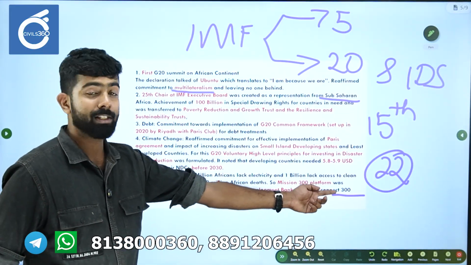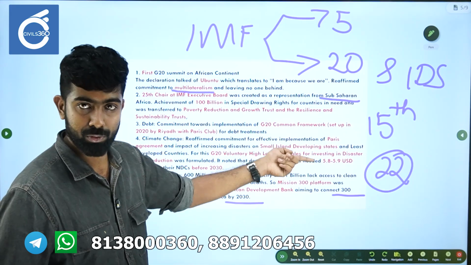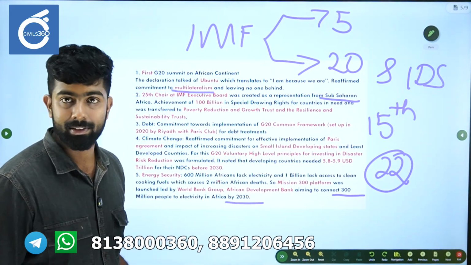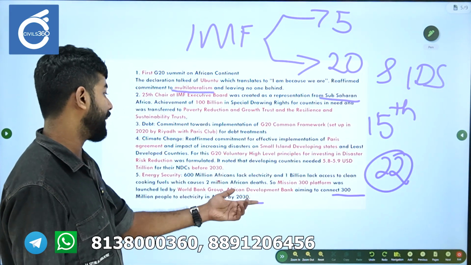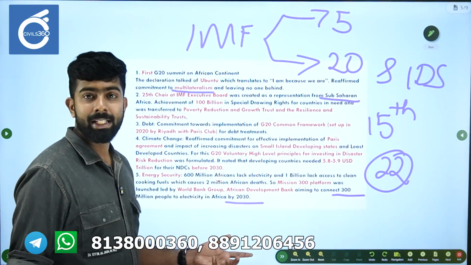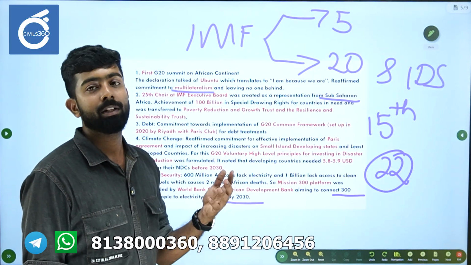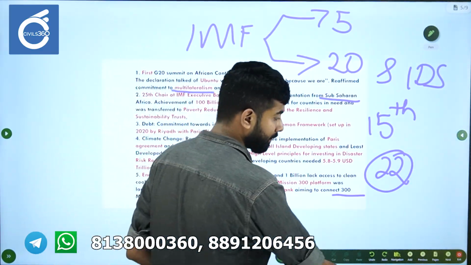Okay. So that is why it's called Mission 300. 300 million Africans will be connected to electricity by 2030. So please keep that also in mind. Okay. So please read upon these, read the official document so that you have a better understanding.